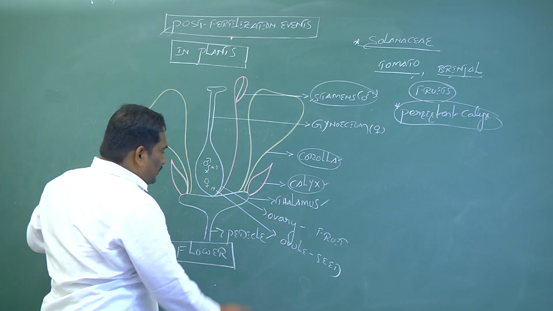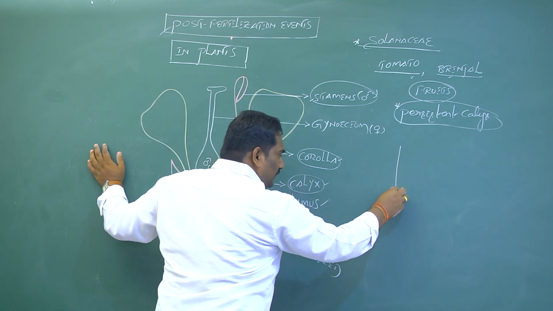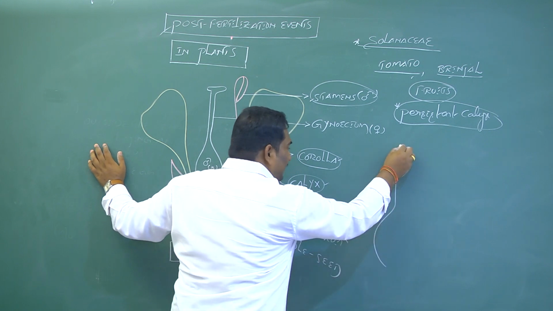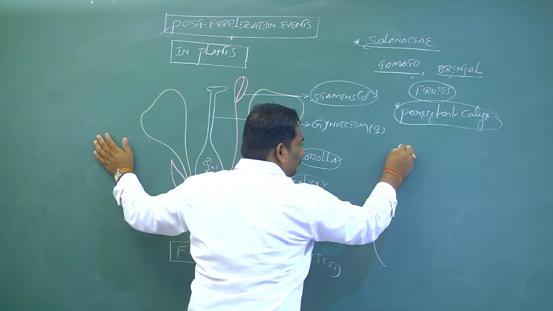During post-fertilization, consider the carpel, the unit of the gynoecium.